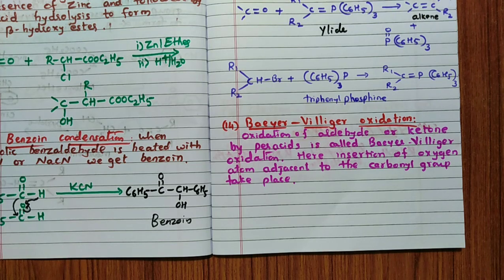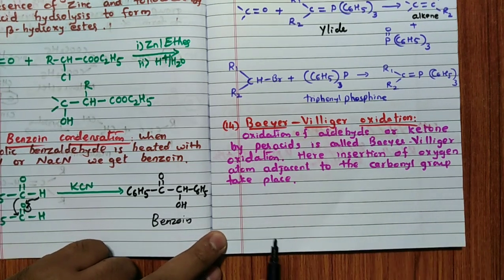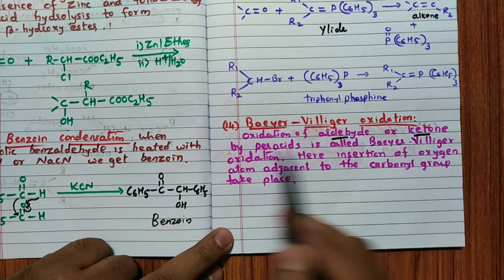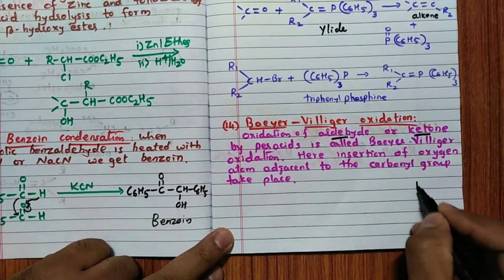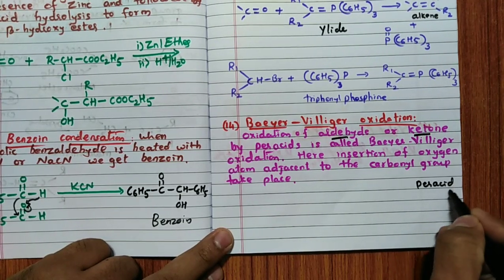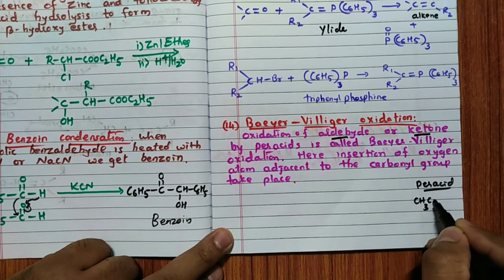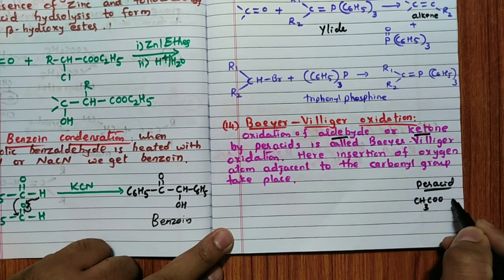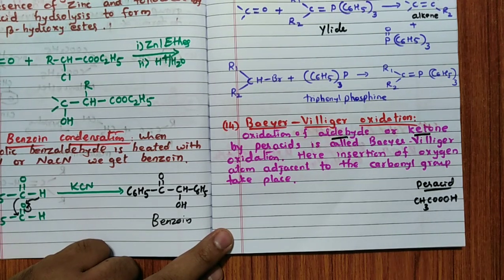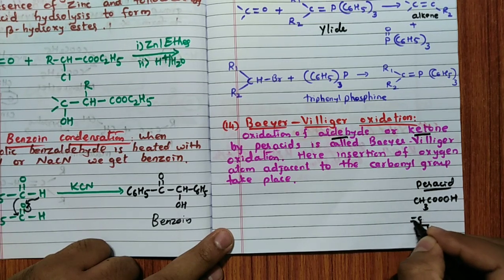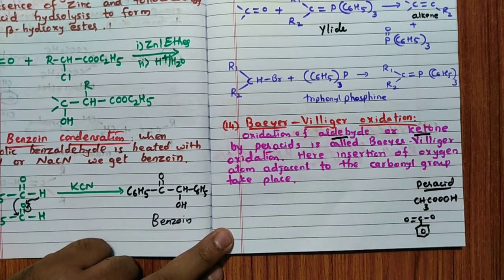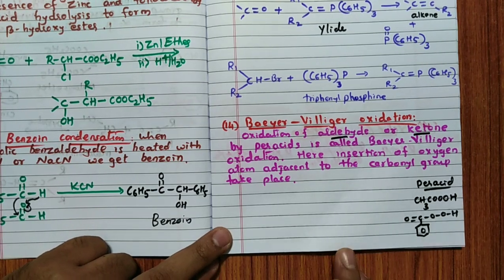Baeyer-Villiger oxidation. This Baeyer-Villiger oxidation is nothing but oxidation of aldehydes or ketones in presence of a peracid. First, I will tell you the meaning of peracid. A peracid is, for example, CH3COOH, acetic acid, with another oxygen added: CH3COOOH. Similarly, benzoic acid, C double bond O, OH, but with another oxygen added, OOH. This is called perbenzoic acid.